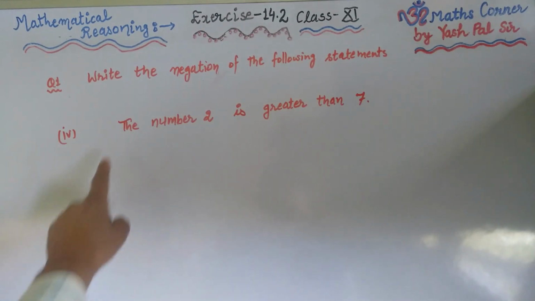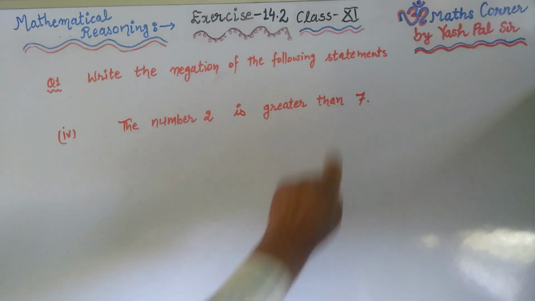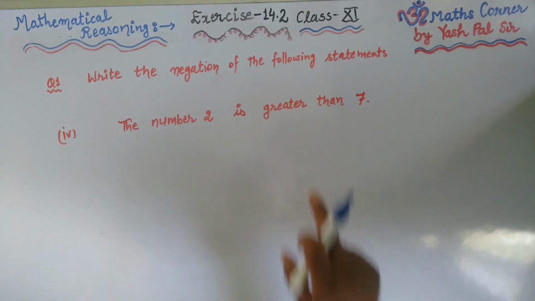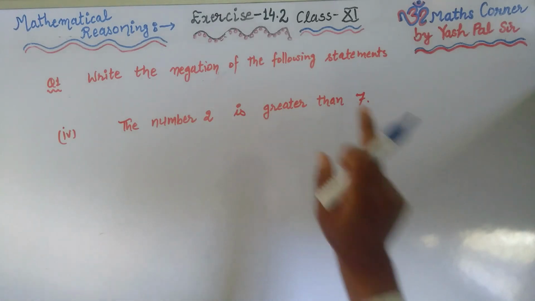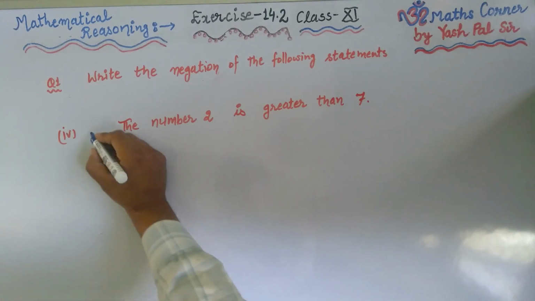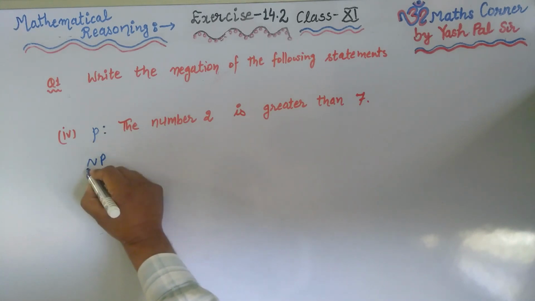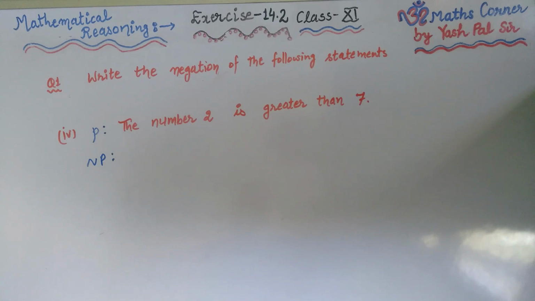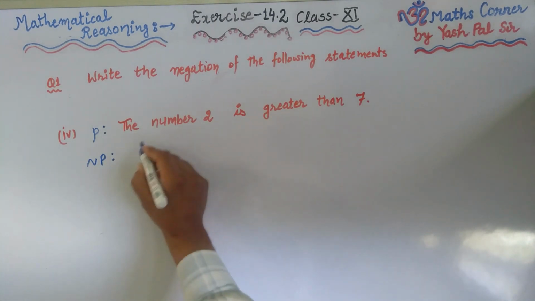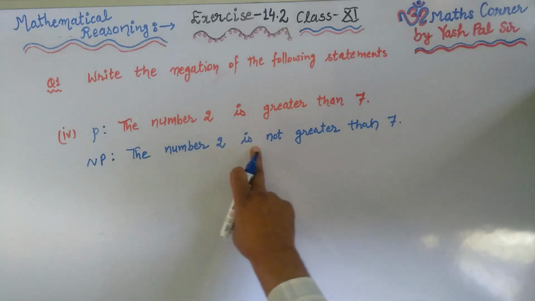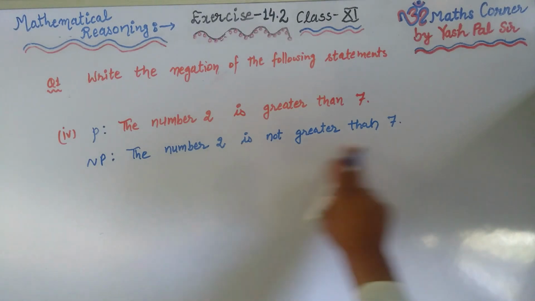Now part number 4, the number 2 is greater than 7. Once again I am saying that we should not put our emphasis on whether this is wrong or right. We should not decide this. Just this is given: the number 2 is greater than 7. This is the statement. We name this as statement P. Now what is the negation? This symbol, and we write the negation. The number 2 is not greater than 7. So this is the answer to this question.